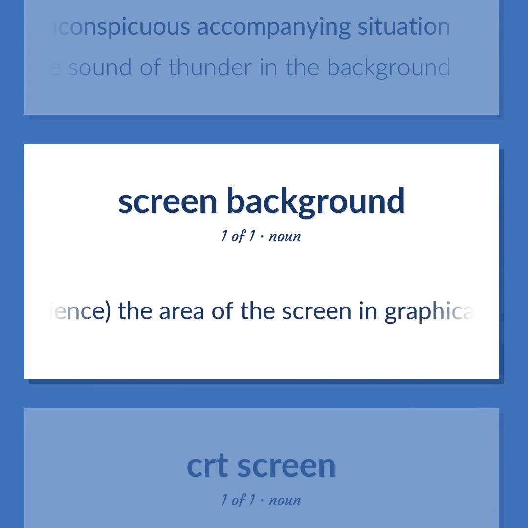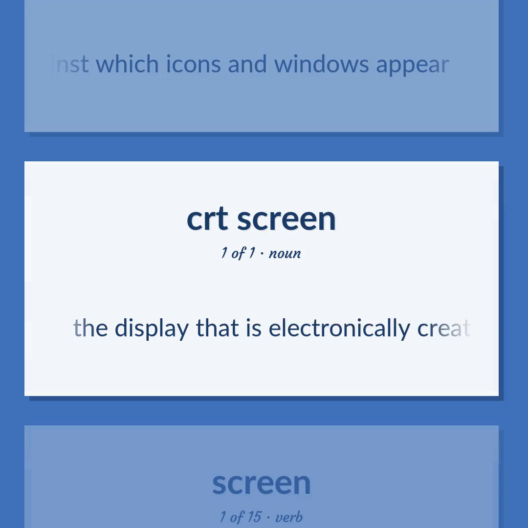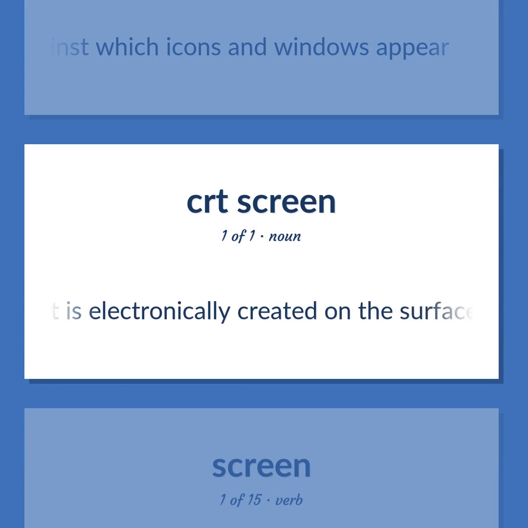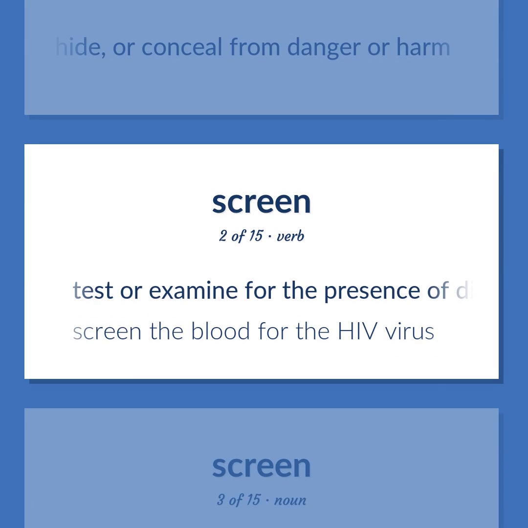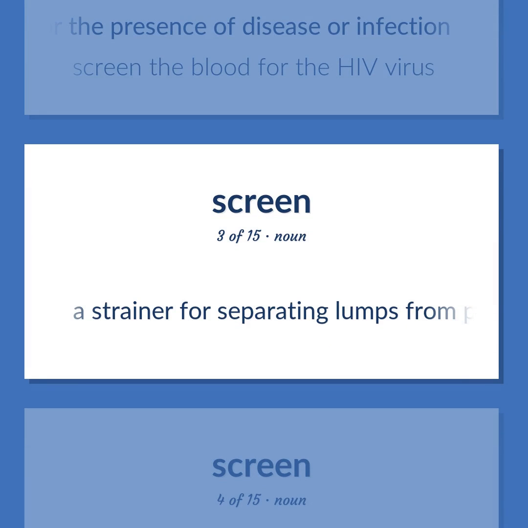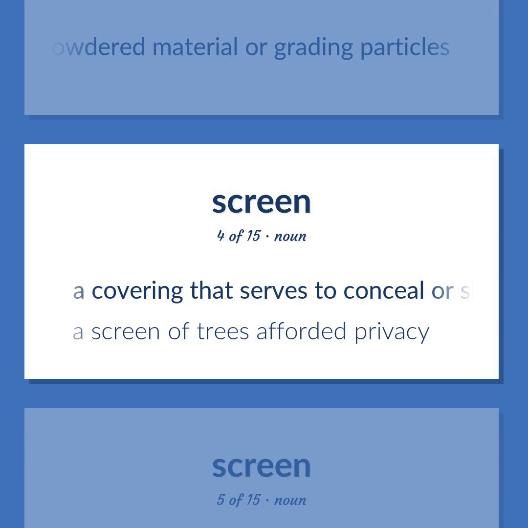Computer science, the area of the screen in graphical user interfaces against which icons and windows appear. The display that is electronically created on the surface of the large end of a cathode ray tube. Protect, hide, or conceal from danger or harm. Test or examine for the presence of disease or infection. Screen the blood for the HIV virus. A strainer for separating lumps from powdered material or grating particles. A covering that serves to conceal or shelter something. A screen of trees afforded privacy.